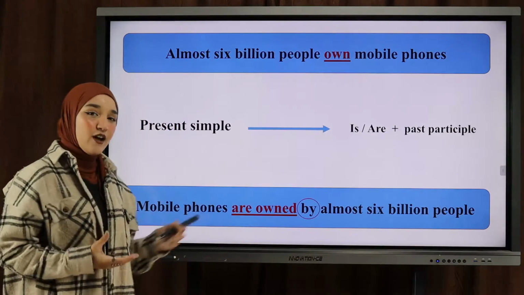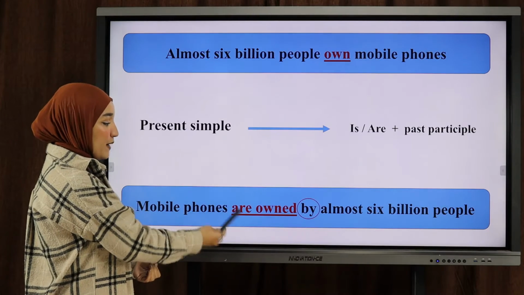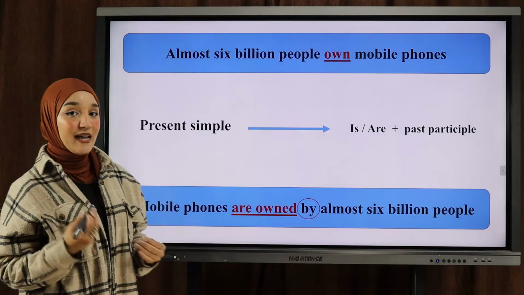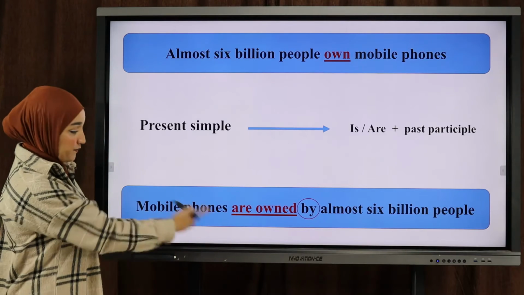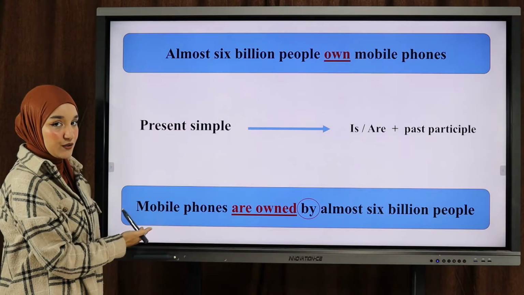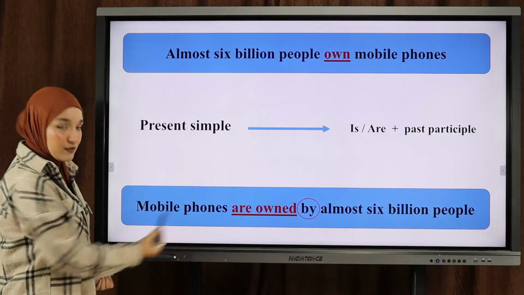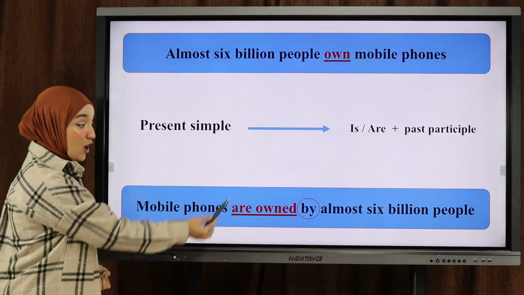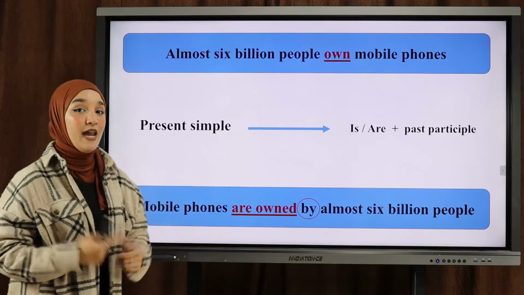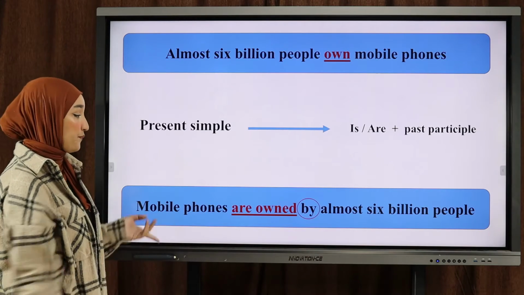Now, how do I know if I put is or are? Here you need to pay attention to the object. Mobile phones is in the plural, so we say are, okay? So you need to pay attention to the tense of the verb, and you also need to pay attention to the object in the sentence, okay?